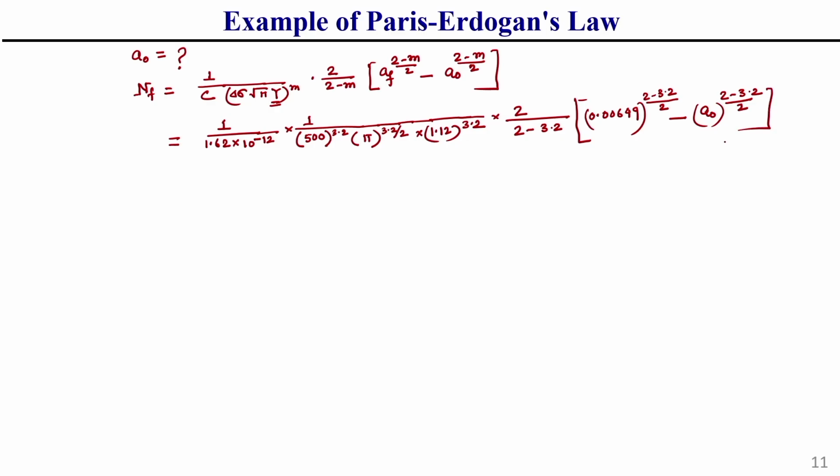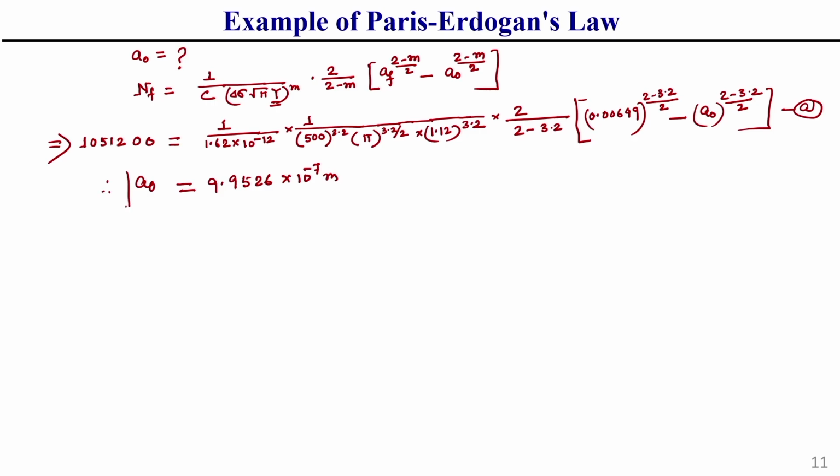If we put these in, just solve these things. Here NF is given, already calculated, as 1051200 cycles. By solving this equation, equation number A, we get A0 equal to 9.9526 into 10 to the power minus 7 meter.